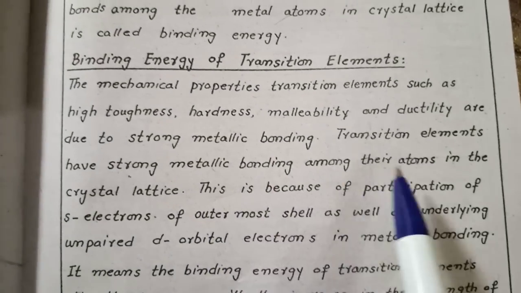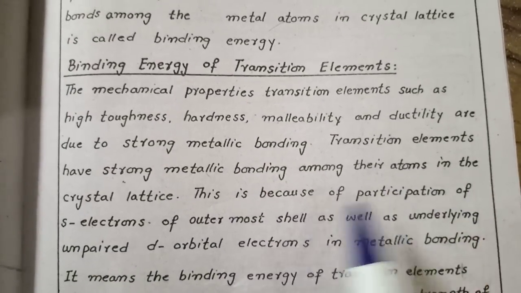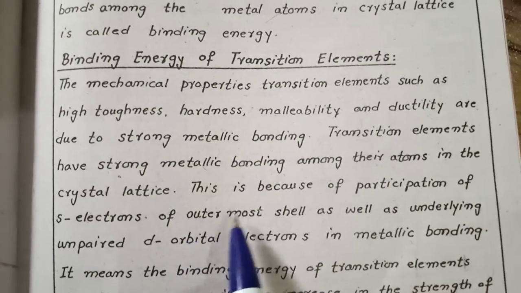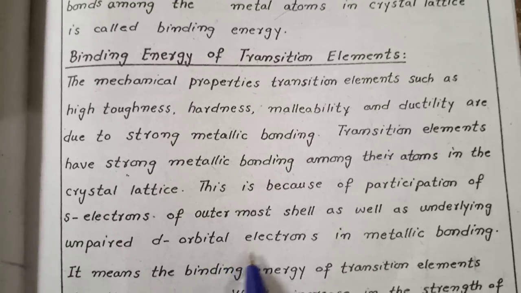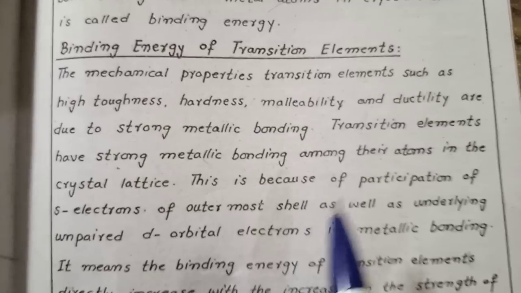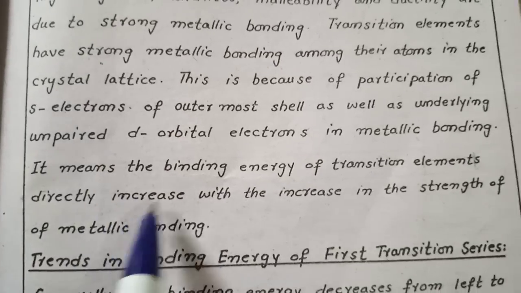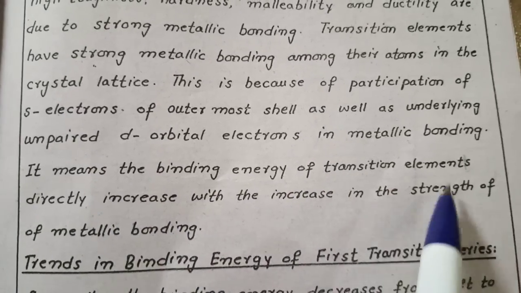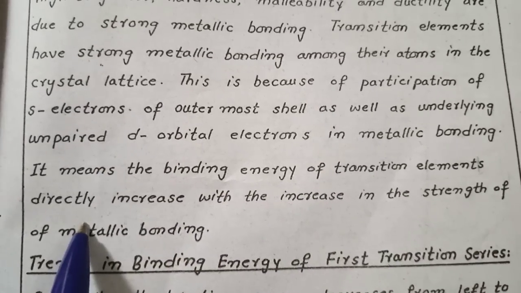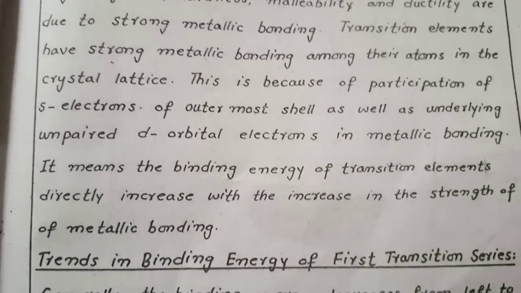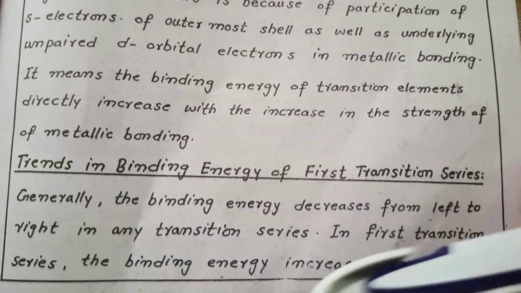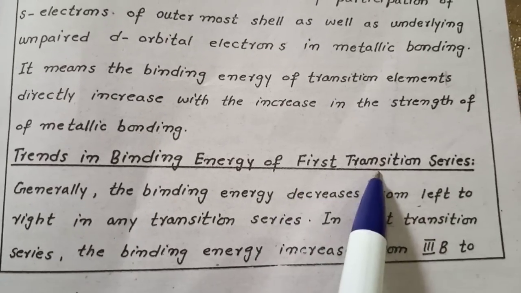This is because of the participation of the s electrons of the outermost shell as well as the underlying unpaired d orbital electrons in the metallic bonding. So the binding energy of the transition elements directly increases with the increase in the strength of the metallic bonding. Now let's see the trends in metallic bonding energy in the first transition series.